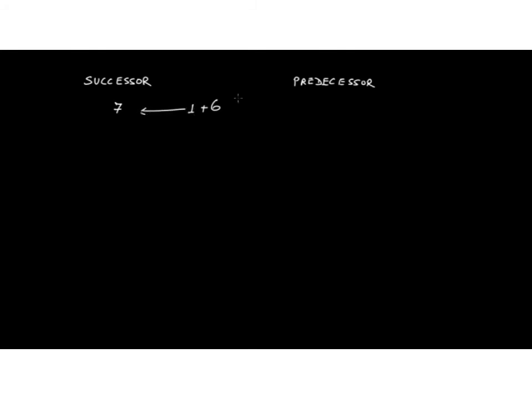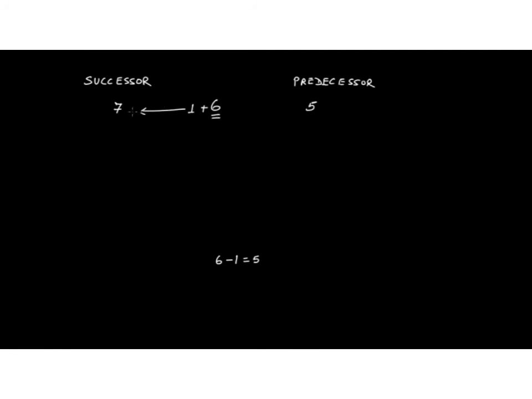And you subtract 1 to get the previous number. If I ask what is the number before 6, you will say, if I subtract 1 from 6, I get 5. Therefore 5 is the predecessor of 6.